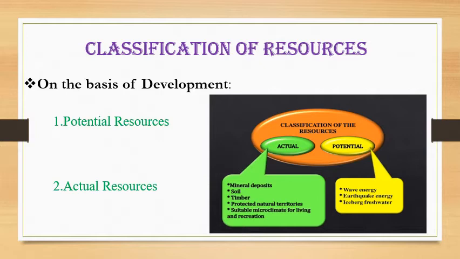The actual resources of a country are those which have been thoroughly surveyed and their quantities have been identified. For example, students, Saudi Arabia has 25.9% of the world's oil reserves. Students, mineral deposits, soil, timber, protected natural territories, suitable microclimate for living and recreation. These are the examples of actual resources. Students, the given picture depicts the message about the actual and potential resources. So these are another most important resources, potential and actual.